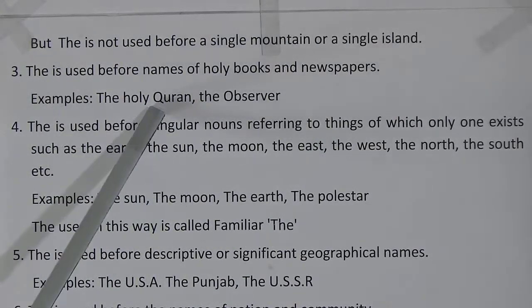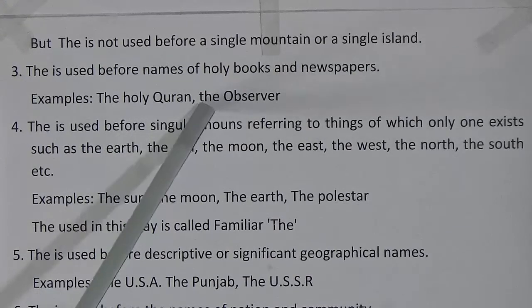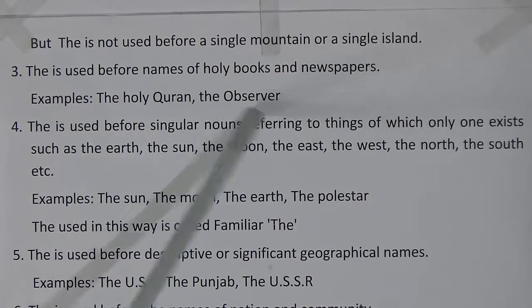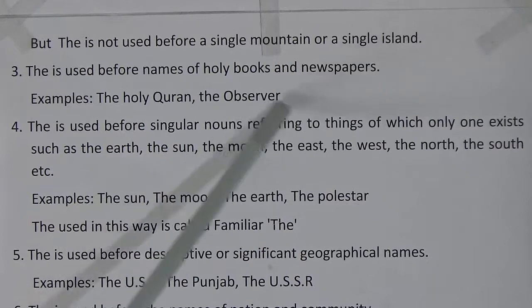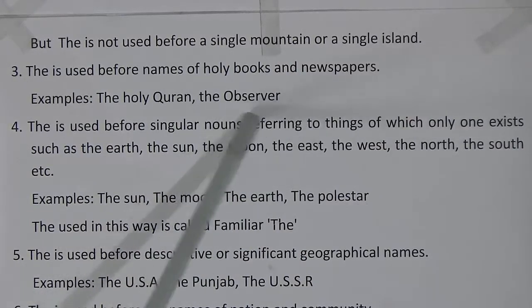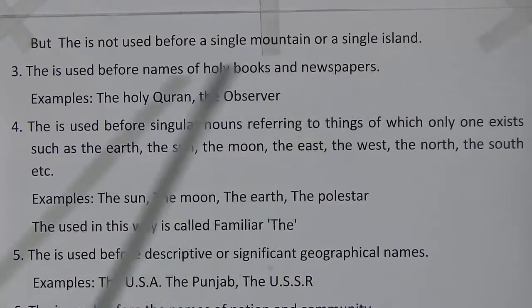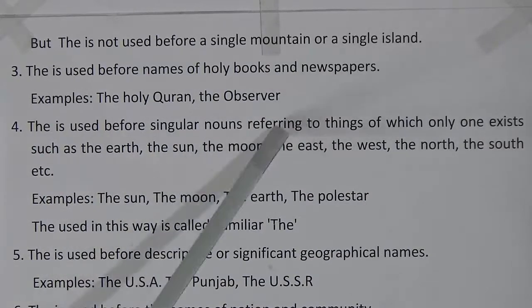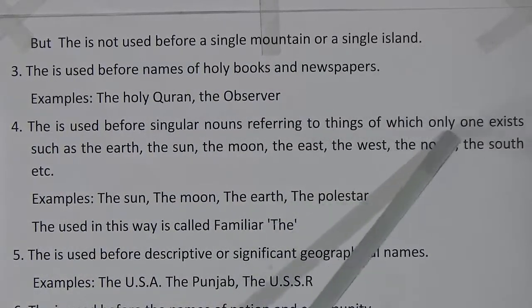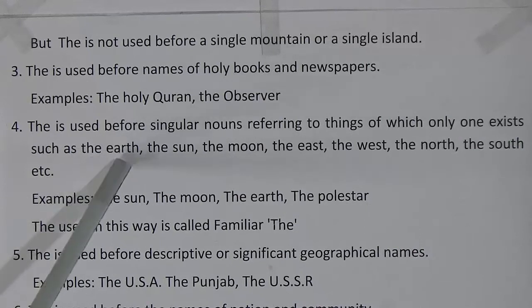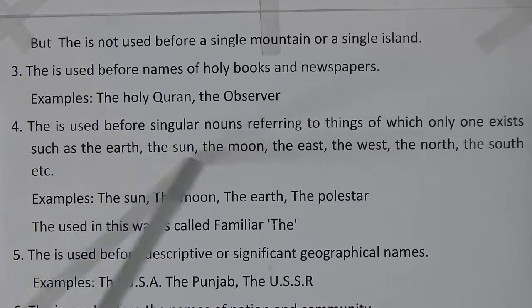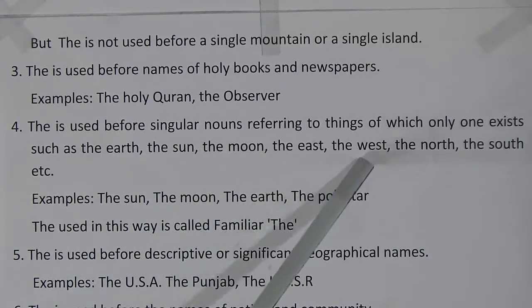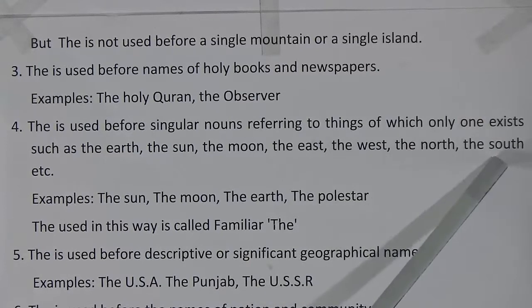Examples: the Holy Quran, the Observer, the Daily Prothom Alo, the Daily Ittefaq, etc. The Observer is an example of a newspaper and the Holy Quran is a holy book. We all know this. Now rule number 4: the is used before singular nouns referring to things of which only one exists, such as the earth, the sun, the moon, the east, the west, the north, the south, etc.